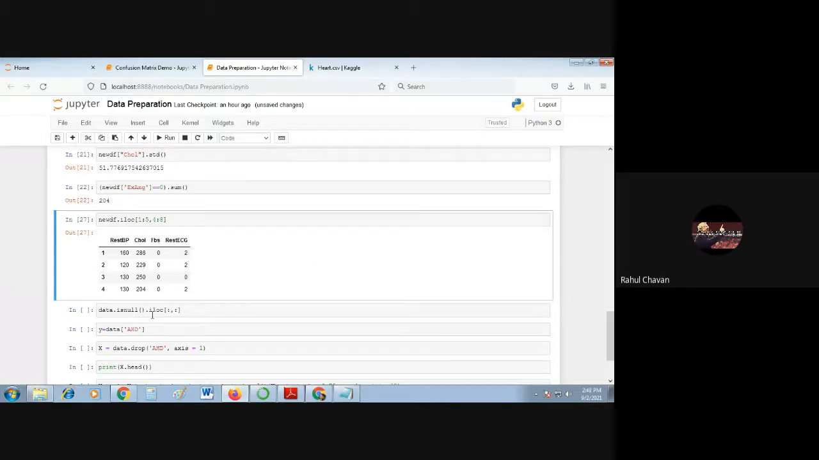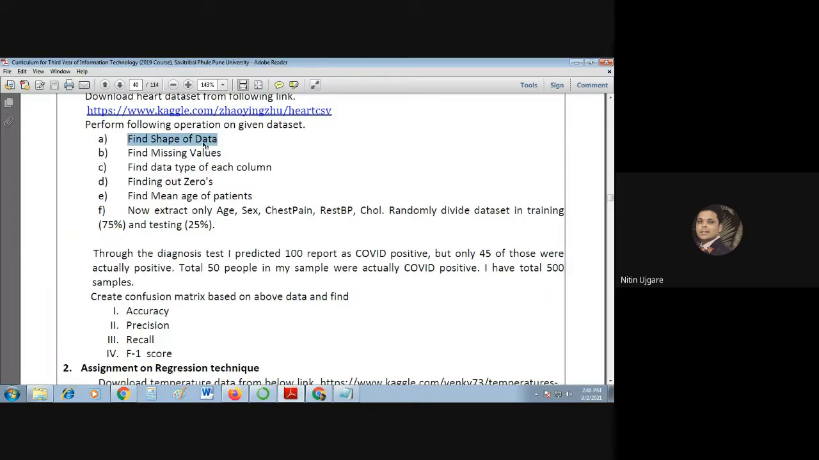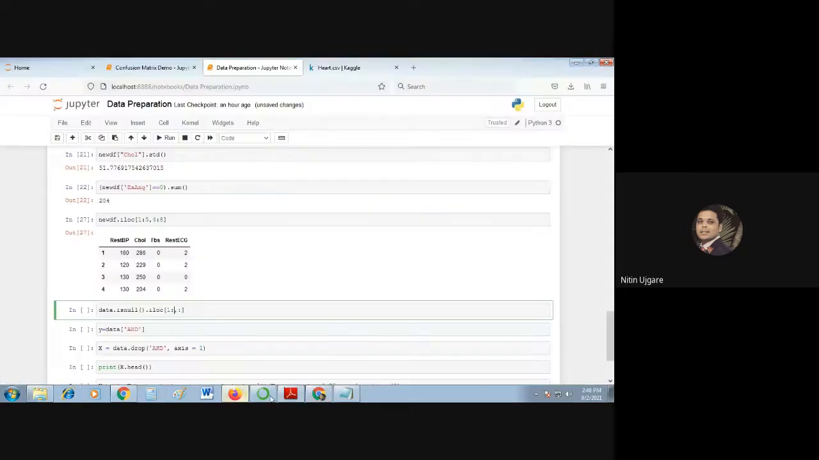Good. Now in the same way, we are going to see whether any value is missing in the data set or not. To check that, first I will simply show you. So we have done with this, this, this and this. Two tasks remain: finding the missing values and extracting these columns from the data set.